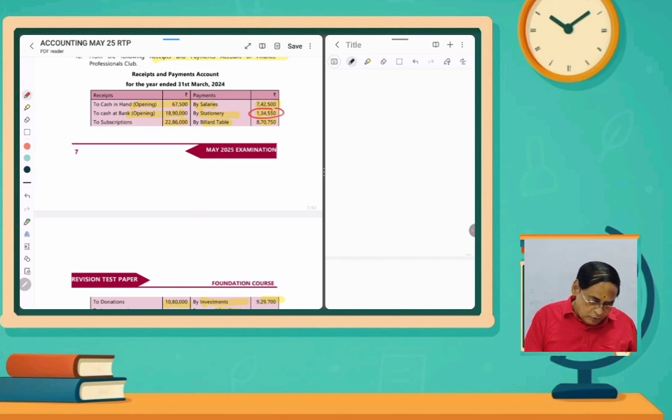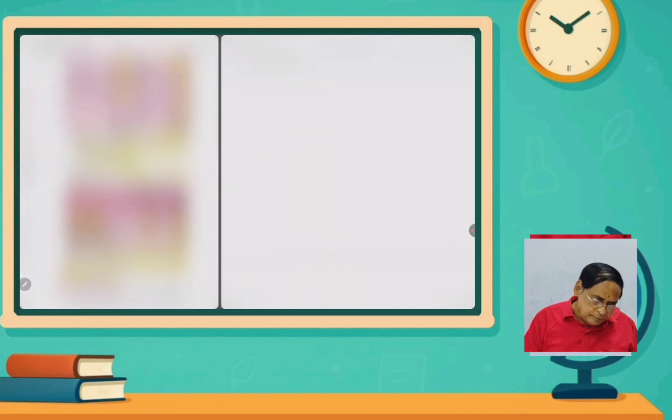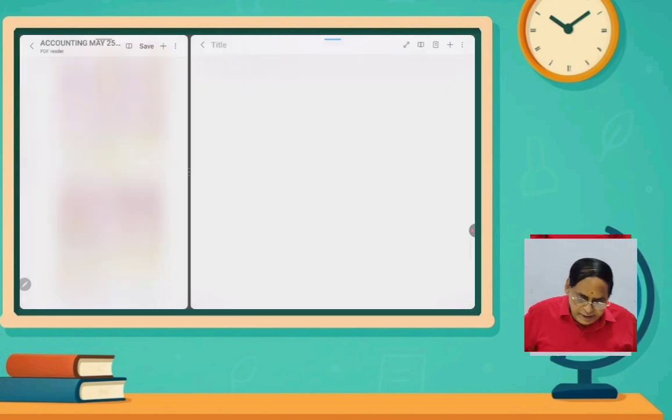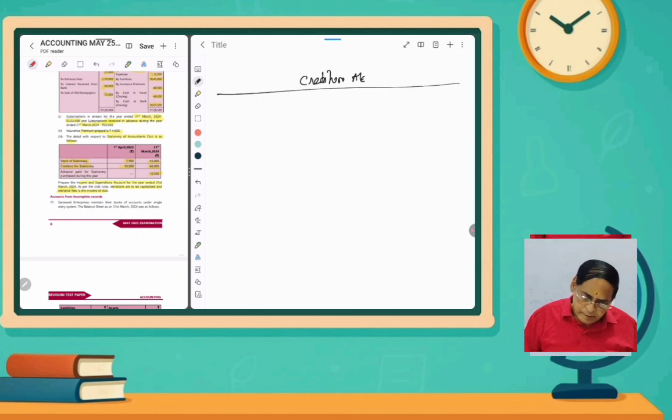So we have to make adjustment after entering the opening closing balance and how much actually we purchased, how much actually we paid. So first of all, let's prepare the creditors account. So creditors account first we prepare, and then one more item, stationery stock account we will prepare. So creditors for stationery account, and then next stationery account.